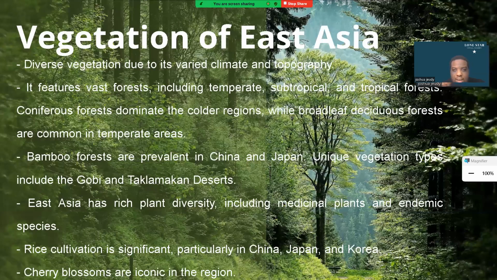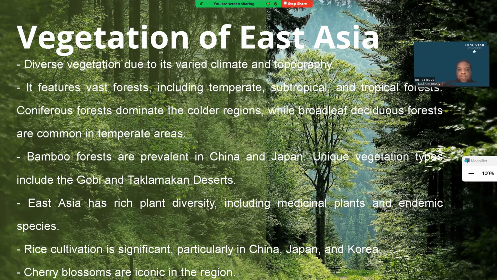Now, the vegetation of East Asia is slightly different, but very similar to different parts of the world. Again, East Asia has very diverse climates. It has coniferous forest in its northern regions, but also very tropical forest in its southern region. Those nice thick trees that you see in little Christmas movies in the snow are very common in the north, while those nice tropical trees are very common in the southern part of East Asia.